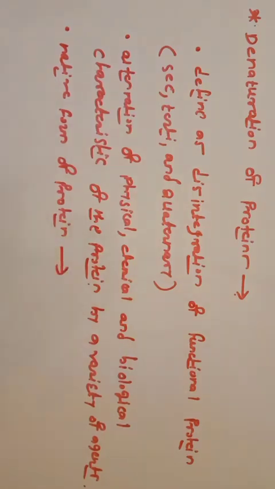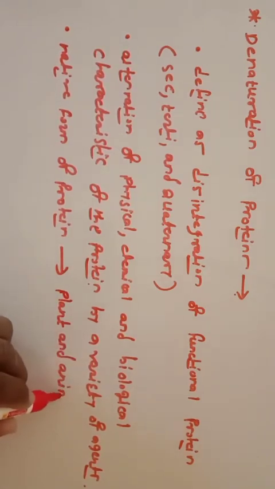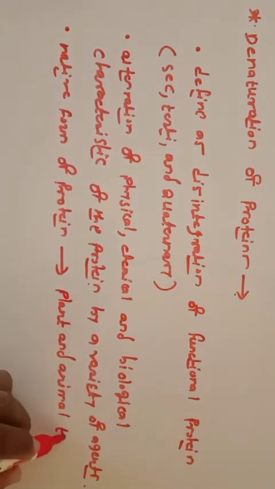Native form means the functional form of the protein. It is found in plant and animal tissue, and it possesses different characteristic properties such as solubility, viscosity, optical rotation, sedimentation rate, and electrophoretic mobility.